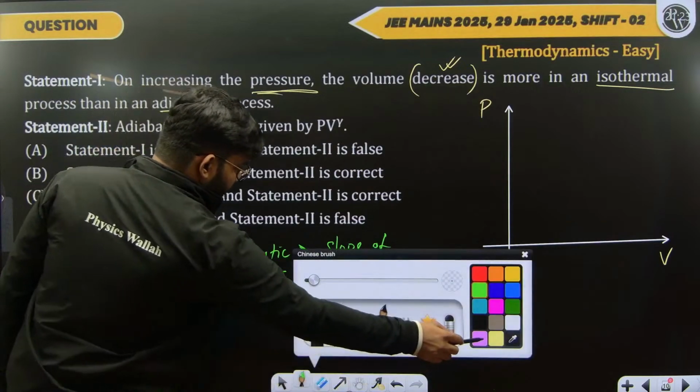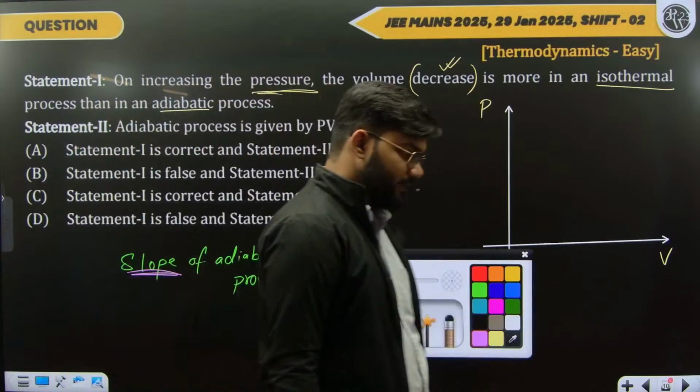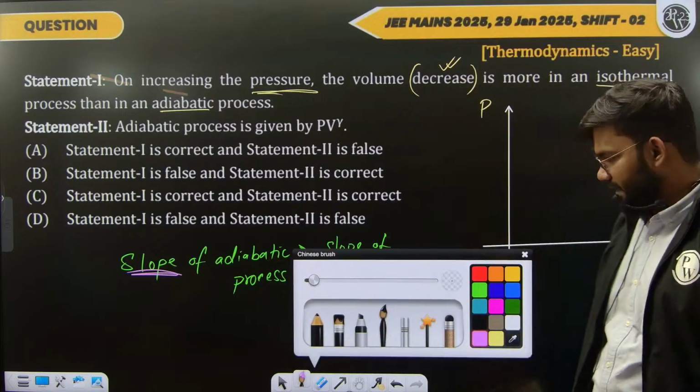So when we are talking about a slope, just imagine this to be a slide inside a garden. The higher the slope, the steeper the slide.